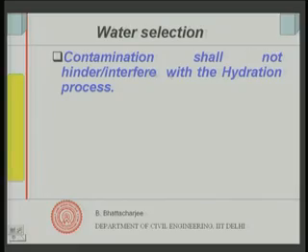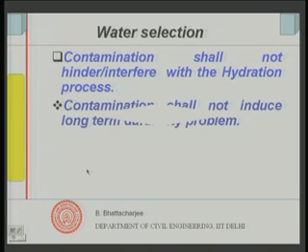Now, let us see. So, first thing is contamination should not be there, and if it is there, what are the contaminants? Contaminants are those which hinder the hydration process or interfere with the hydration process. So, one issue is that contaminant presence in water should not hinder the hydration process. For example, if there is a sugar factory and the sugar water discharge goes into the ground or into a pond, and somebody uses this water for concrete making, obviously the concrete is not going to set, because sugar is known to be a retarder.